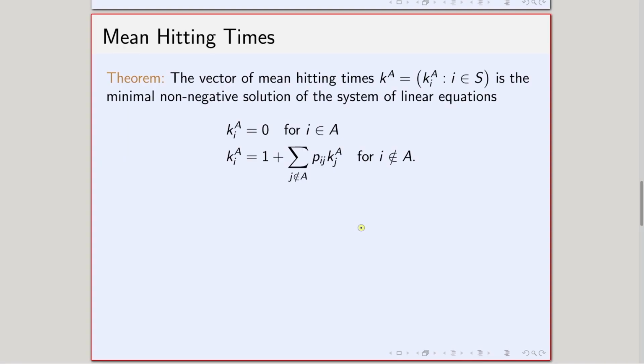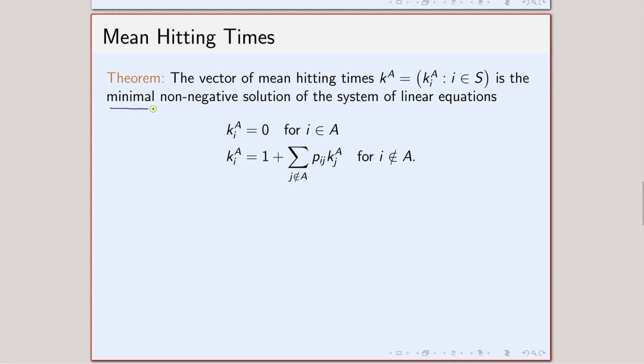Now let us move on and put this idea in terms of a theorem, and the theorem again looks almost the same as that of the hitting probability case, the only change is again that 1. Okay? So the theorem goes like this: the vector of mean hitting times Ka, which is basically the collection of all Ki's, is the minimal non-negative solution of this system of linear equations.